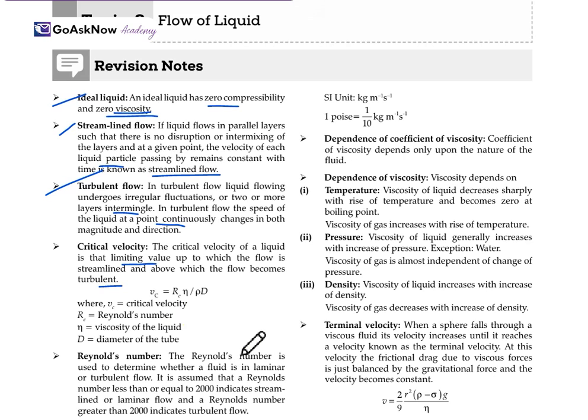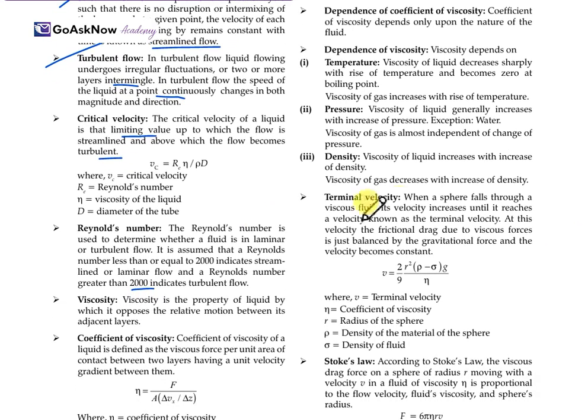Now the Reynolds number. We have studied the Reynolds number, but what is it? The Reynolds number is used to determine whether a flow is laminar or turbulent. It is assumed that a Reynolds number less than or equal to 2000 indicates a streamlined laminar flow, and a Reynolds number greater than 2000 indicates turbulent flow. This is already pre-decided: less than or equal to 2000 indicates streamlined flow, and greater than 2000 indicates turbulent flow.